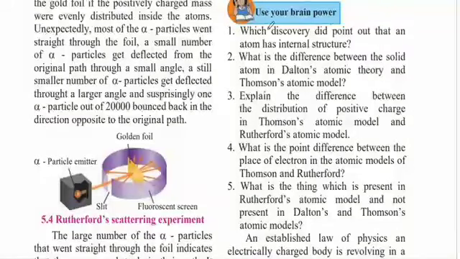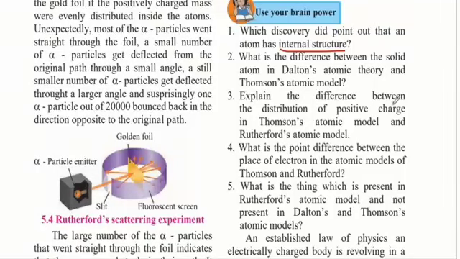Use your brain power. Which discovery pointed out that an atom has an internal structure? It was Rutherford's scattering experiment which told us that an atom has an internal structure. What is the difference between the solid atom in Dalton's atomic theory and Thomson's atomic model? If you remember, Dalton just proposed that an atom is present and it has positive and negative charges. But Thomson's atomic model told us that the atom is like a plum pudding, in which the positive charges are equally distributed and electrons are embedded in it.